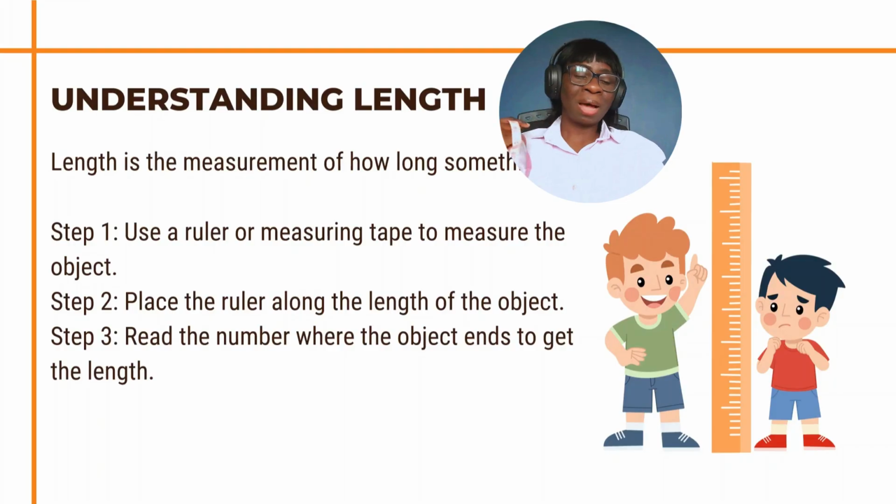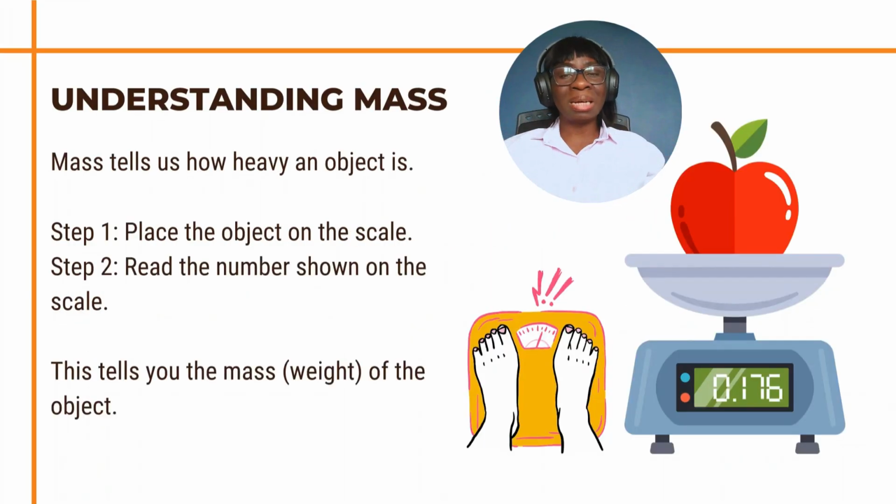So to use centimeter, you place the ruler at the beginning like this, and then you take it to the end where you want it to end. So you check what it measures. So this one measures 32 centimeters. So we can either use centimeter, inches, meter, or kilometer for measuring length.